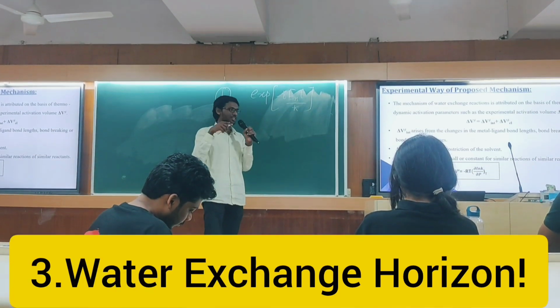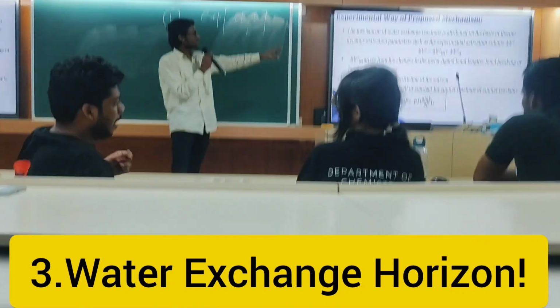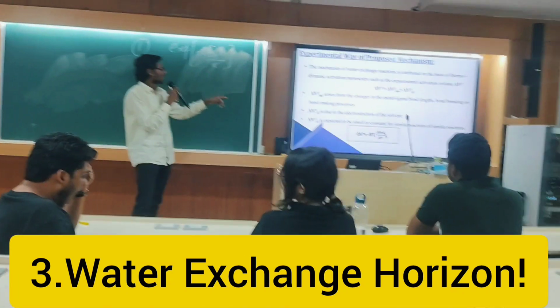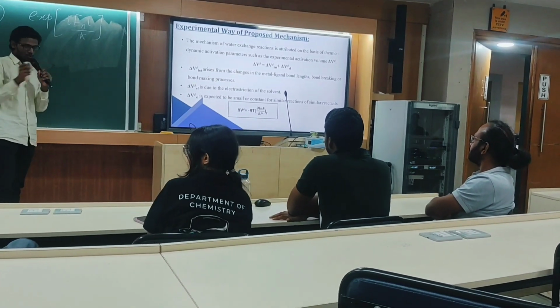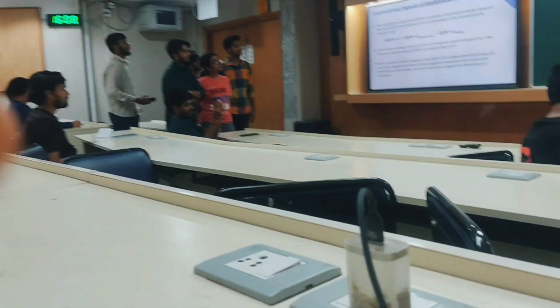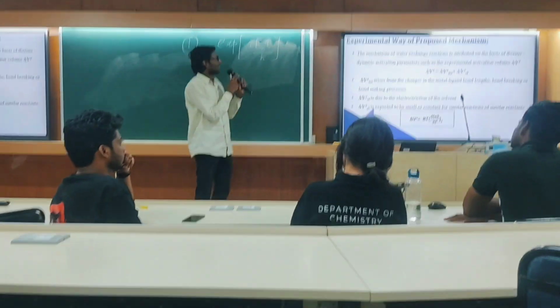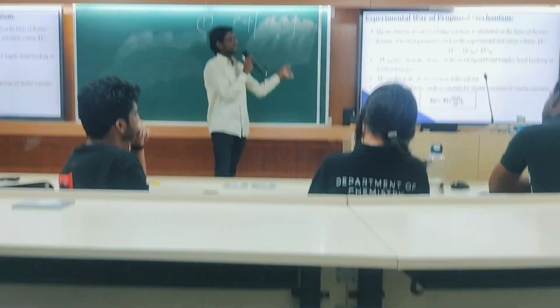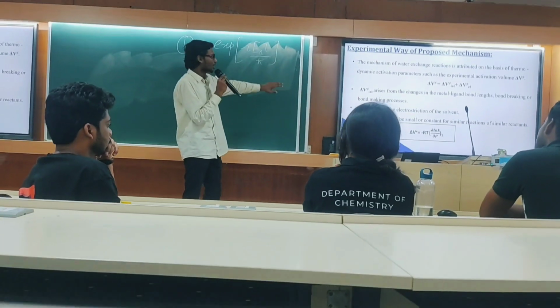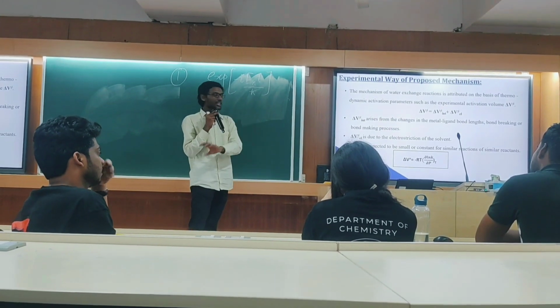ΔV‡, that is the activation volume, has two parts. One is the intrinsic volume, and the other is the electrostriction effect. For what we have studied, the spectator ligands are basically the sort of amines we have used. So for this, ΔV electrostriction is very small, so we can just neglect that and measure the rest. So ΔV‡ is very easily experimentally measurable, so we can collect the data from ΔV‡.